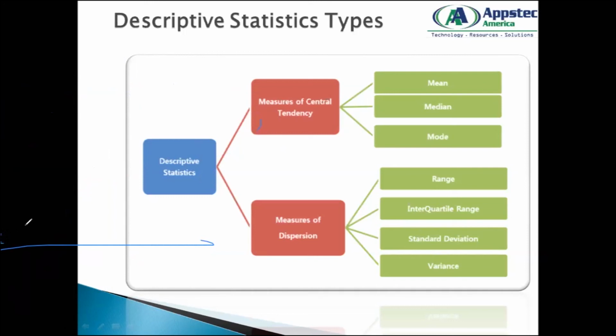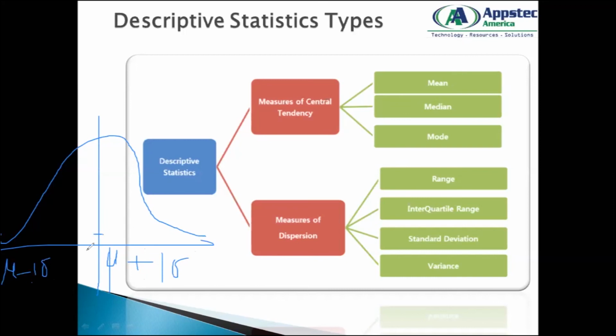So if this is my data dispersion, and this is my mean of the data, represented as mu, standard deviation tells me how much my data deviates. We have something called the empirical rule and all those things that we will talk about tomorrow. So what is my spread of the standard deviation? Mu plus 1 sigma this side, and mu minus 1 sigma this side. We call this region mu plus minus 1 sigma. That's something called the empirical rule. We're going to talk about all this as well.